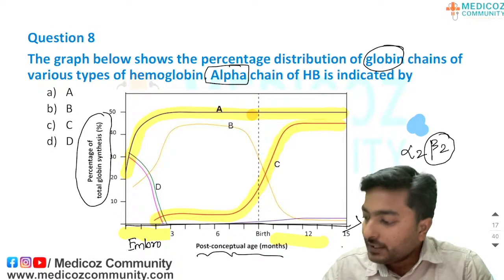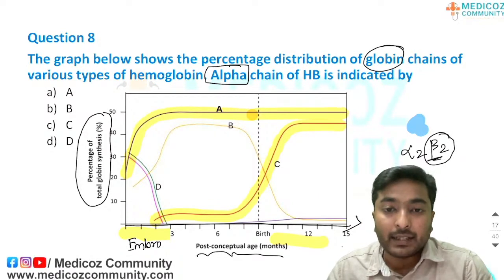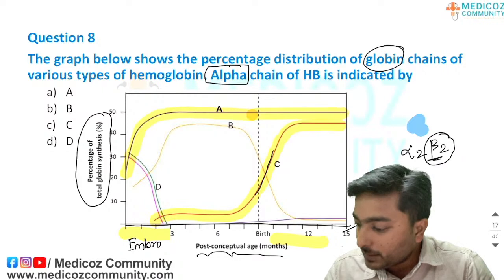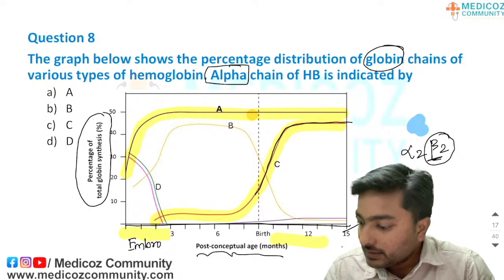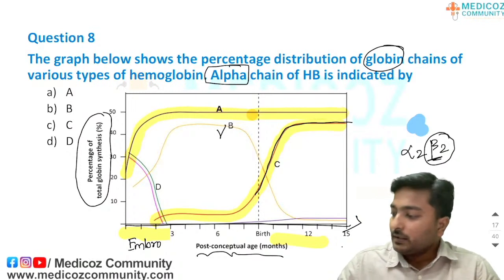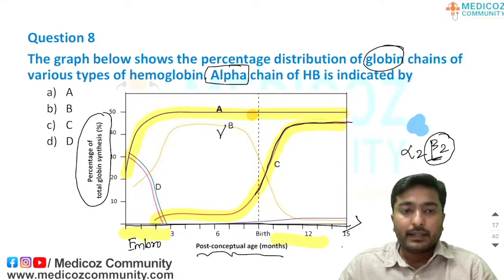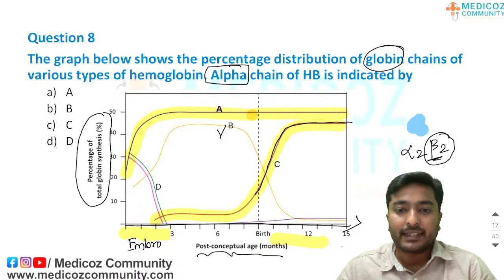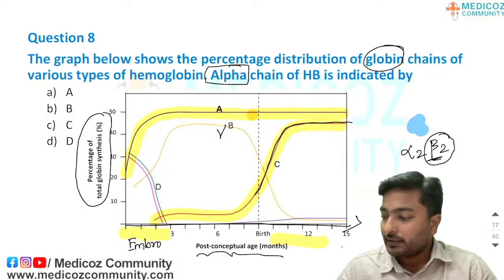This is nothing but your beta, because beta is found only in adult hemoglobin. So this is your beta, this is your gamma. Okay. Clear? This type of question you can also expect in the upcoming NEET 2023. Okay.